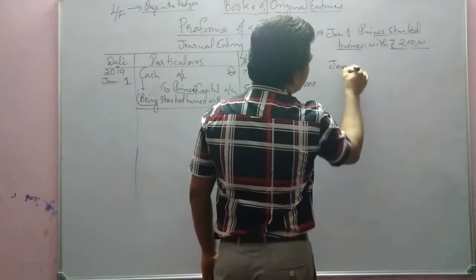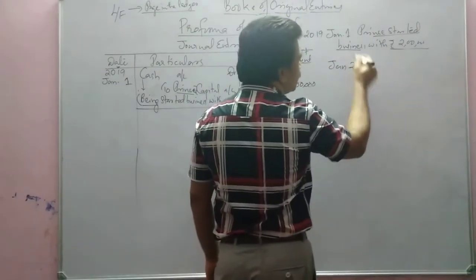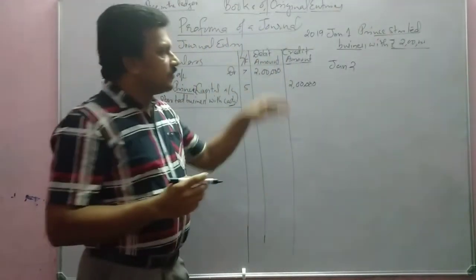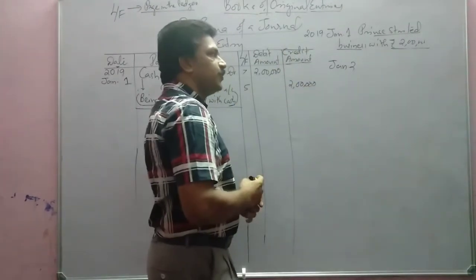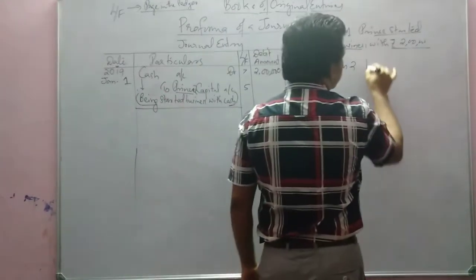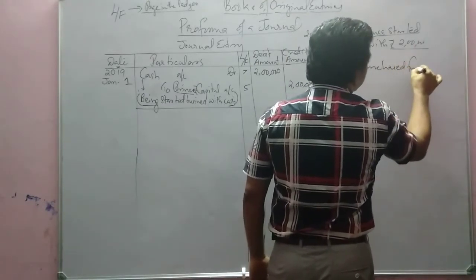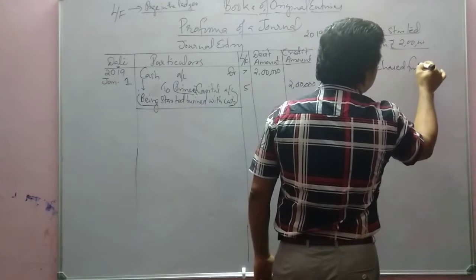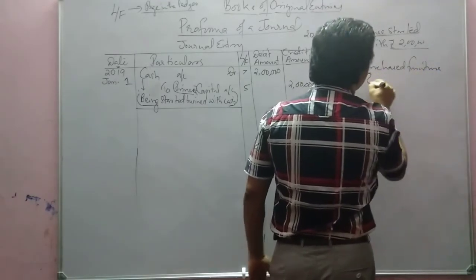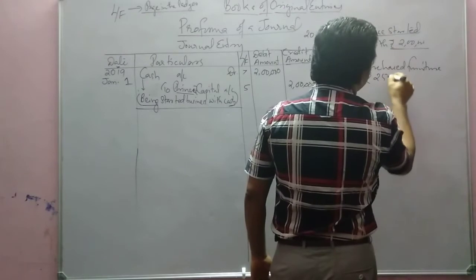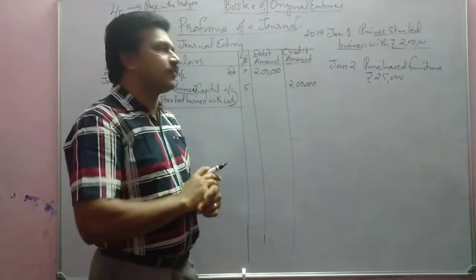Now we are writing another transaction. That means 2019 January 2, purchased furniture, rupees 25,000.